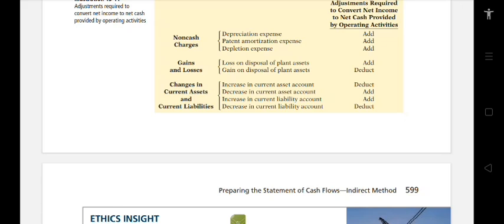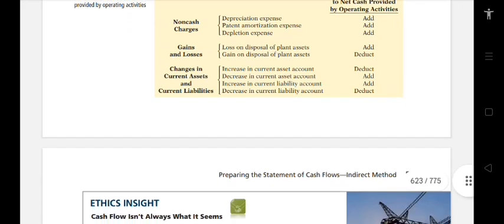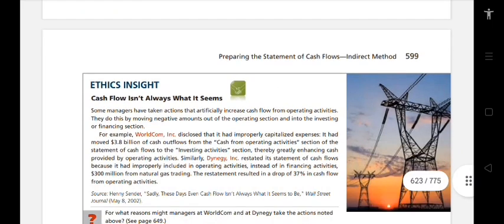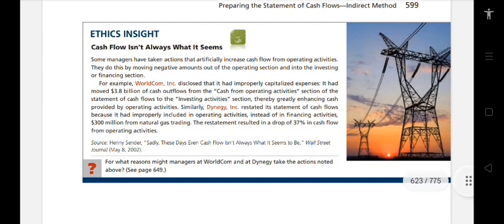Changes in current assets and current liabilities: increase in current asset account, deduct. Decrease in current asset account, add. Increase in current liability, add. Then the decrease in current liability account, you need to deduct. So next we have the ethics insight.